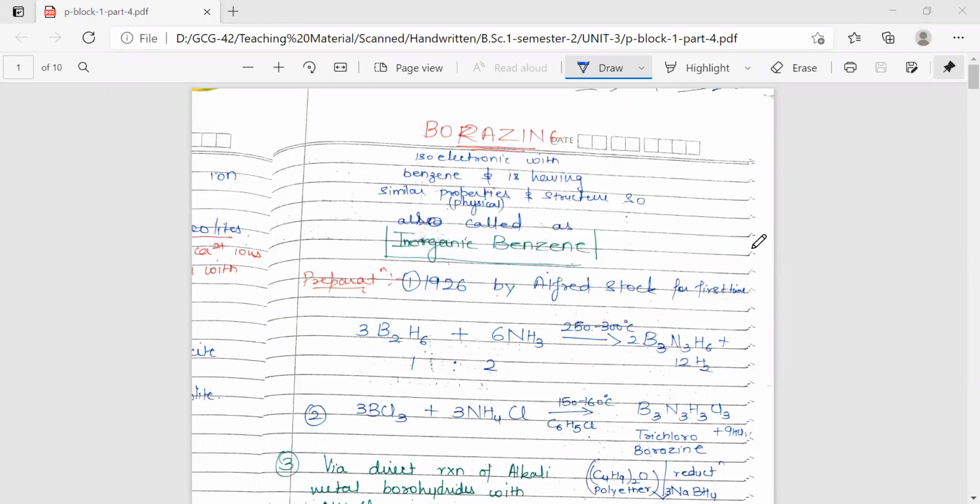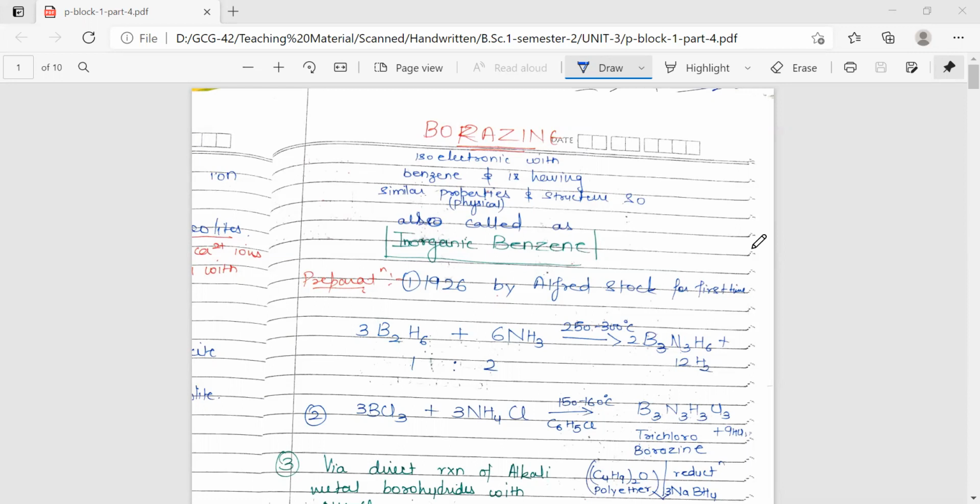So in this video, we'll be discussing some important compounds of group 13 and the diagonal relationship of boron with the group 14 element, which is present at the diagonal position to it in the periodic table, that is in the next period and at the diagonal position. So that element is silicon. So we'll be discussing the anomalous behavior of boron in its own group, that is group 13, and its similarity with the diagonal element, that is silicon.